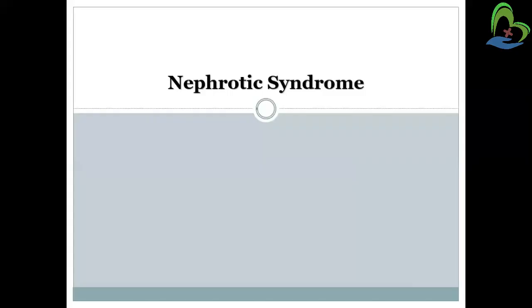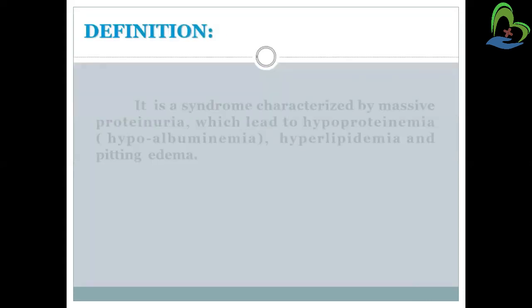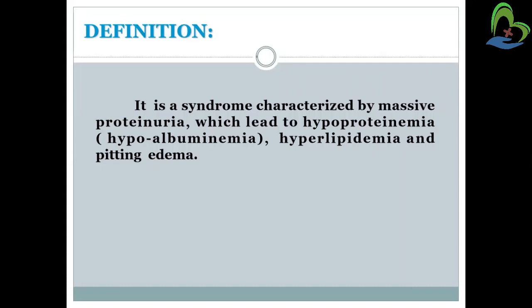Today's topic is nephrotic syndrome. As we all know, a syndrome means a group of disorders which include proteinuria, and nephrotic syndrome is related to a kidney problem. So the definition of nephrotic syndrome: it is a syndrome characterized by massive proteinuria.